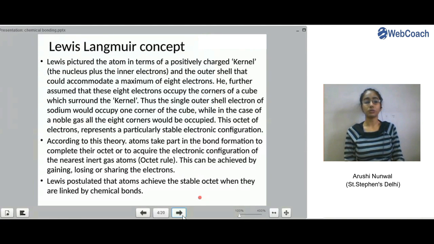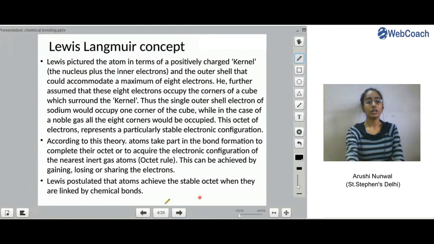we have the Lewis-Langmuir concept. There were many scientists who were doing these discoveries, working upon the different species and explaining how all this was happening. Lewis was the one whose work was actually recognized. We will be discussing that in detail. Lewis pictured the atom in terms of a positively charged kernel, and the outer shell could accommodate a maximum of 8 electrons.